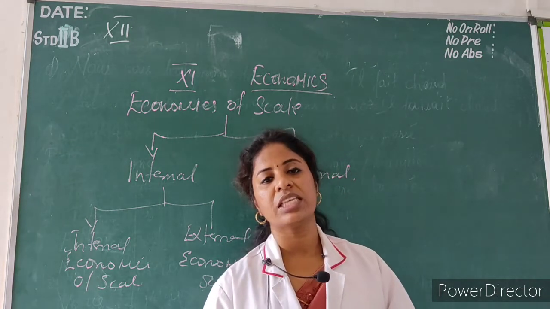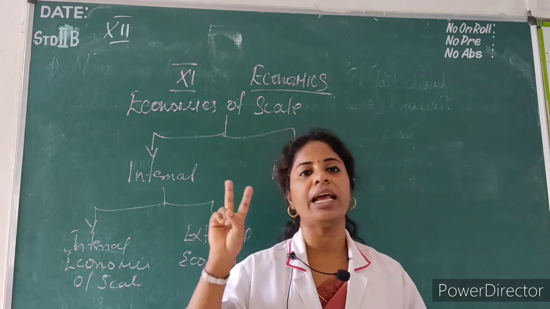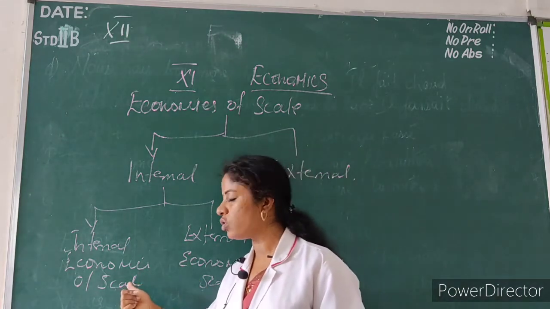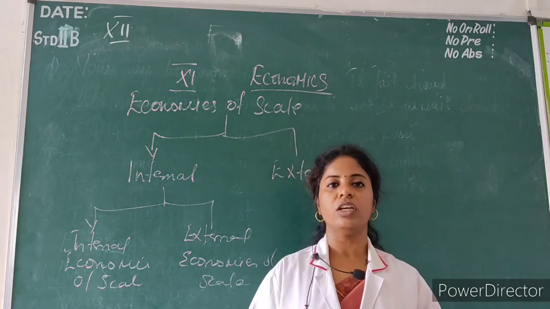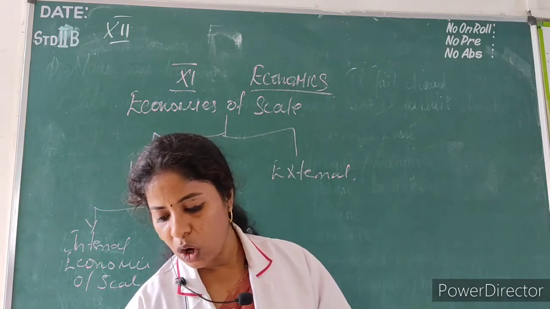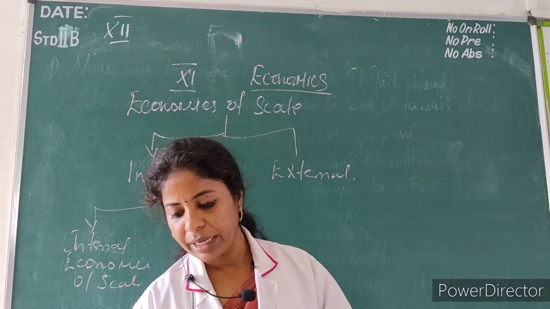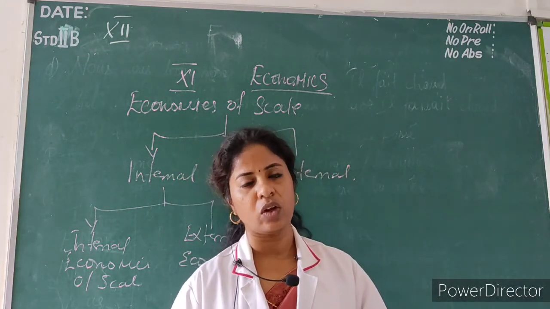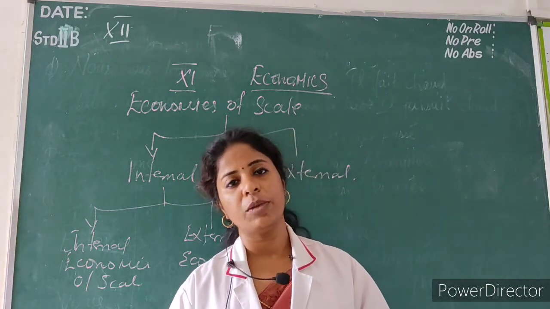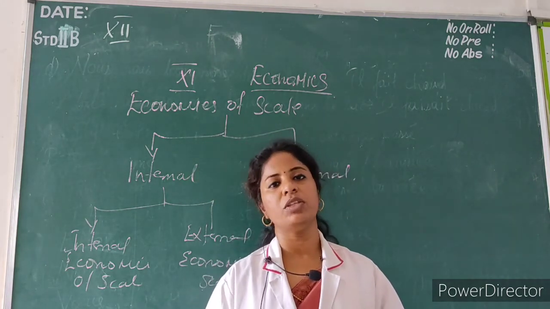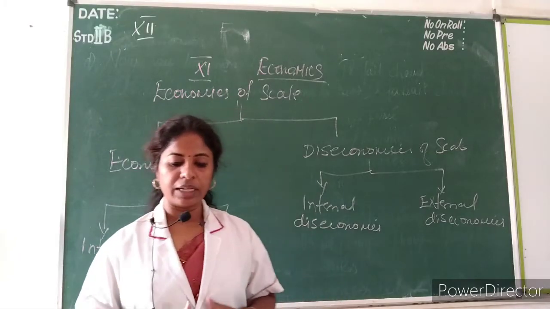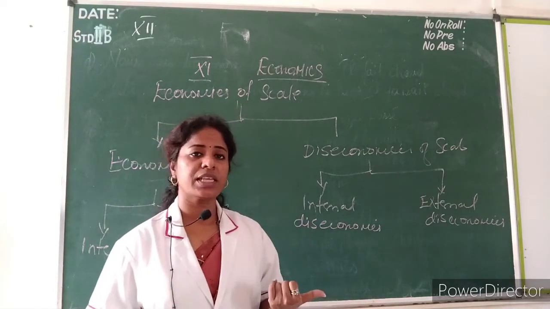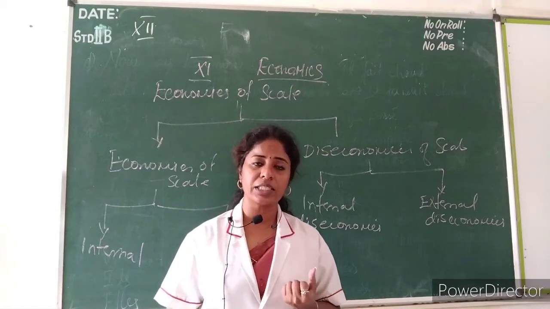Economies of the scale is divided into economies of the scale and diseconomies of the scale. Under economies of the scale, we have internal economies of the scale and external economies of the scale. Now we will move to the diseconomies of the scale. What do you mean by diseconomies of the scale? Under diseconomies of the scale also, we have internal and external diseconomies of the scale. Economies of the scale means internally while doing a large scale production.